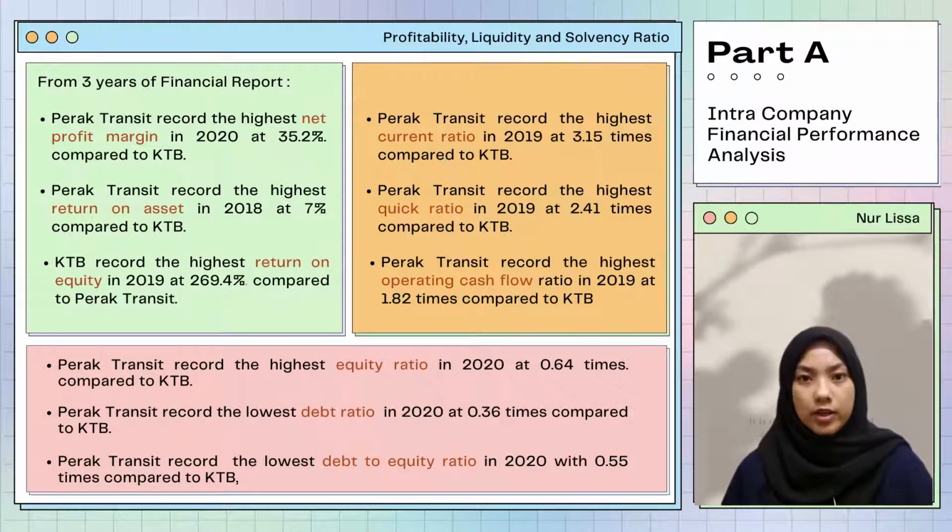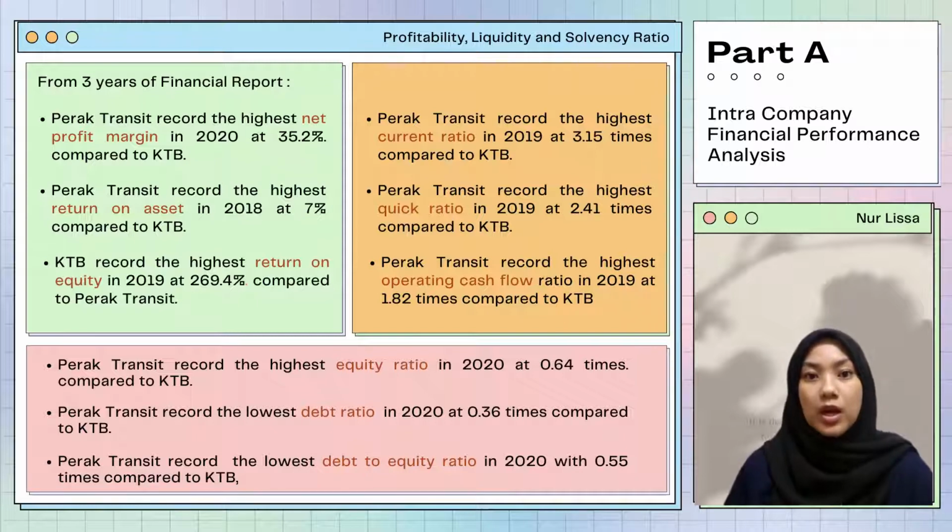Third, solvency ratio. From 3 years of financial reporting, Perak Transit records a higher equity ratio compared to KTB, with the highest in 2020 with 0.64 times. Perak Transit records a lower debt ratio compared to KTB, with the lowest in 2020 with 0.36 times. Perak Transit also records a lower debt to equity ratio compared to KTB, with the lowest in 2020 with 0.55 times.